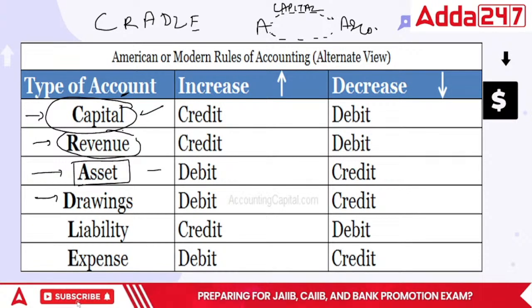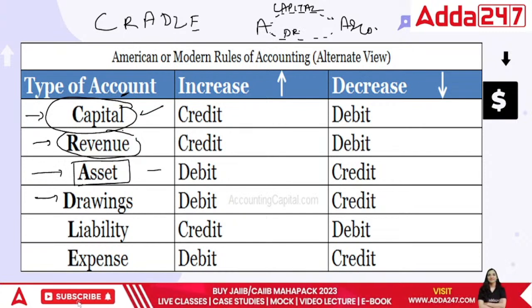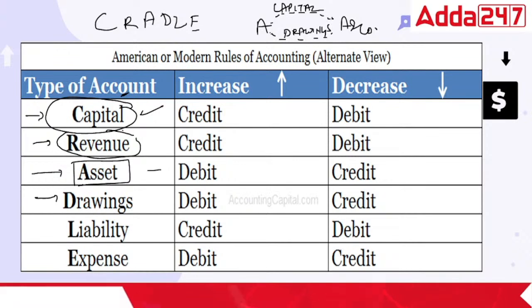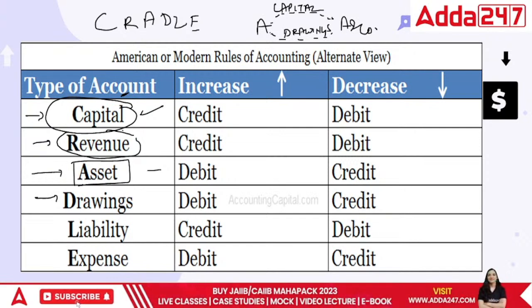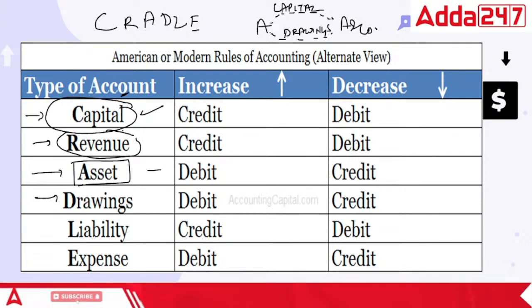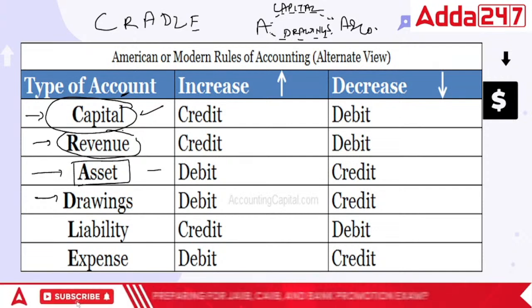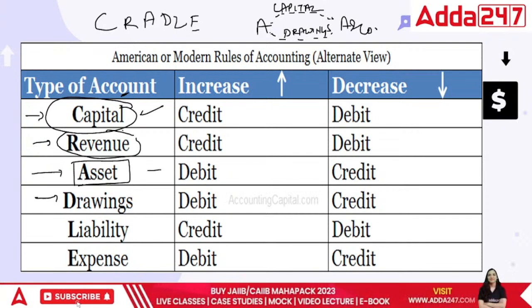Whatever money goes out of the business is called drawings. When he is putting money into the business, it's called capital. The day he takes the money out of it, it is called drawings.